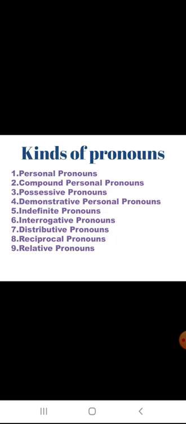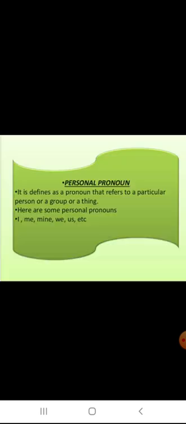Now, let us see the kinds of pronouns. There are 9 kinds of pronouns. They are personal pronouns, compound personal pronouns, possessive pronouns, demonstrative pronouns, indefinite pronouns, interrogative pronouns, distributive pronouns, reciprocal pronouns, relative pronouns. Now let us see personal pronoun.